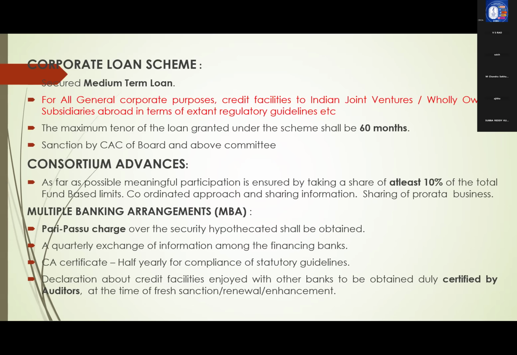So here, what are the guidelines? First one is pari passu charge over the security hypothecated. What is this pari passu charge? Pari passu charge means in proportion to your loan amount, we will have security charge. Earlier example, we will take 1,000 crores is the loan amount and security also, for understanding, 1,000 crores is security. Canara Bank has given 300 crores.